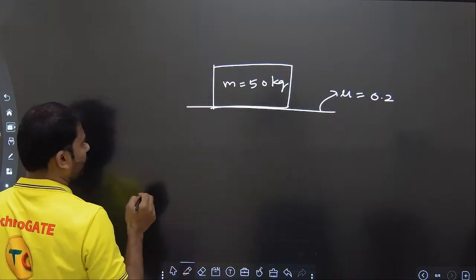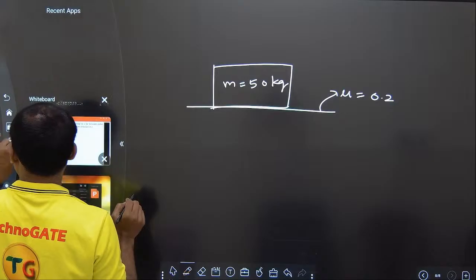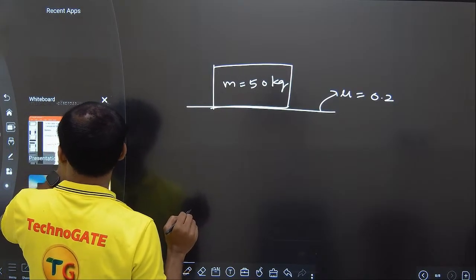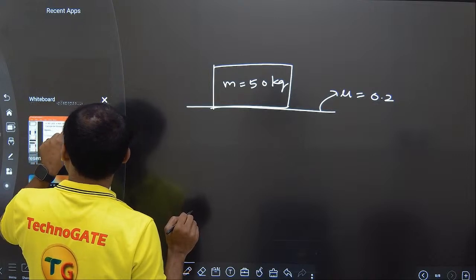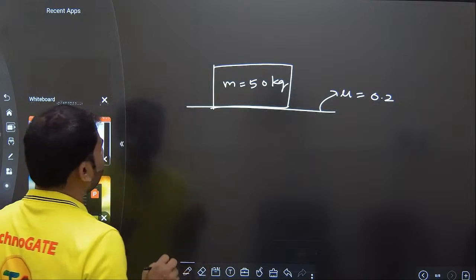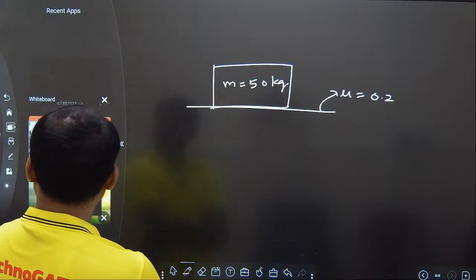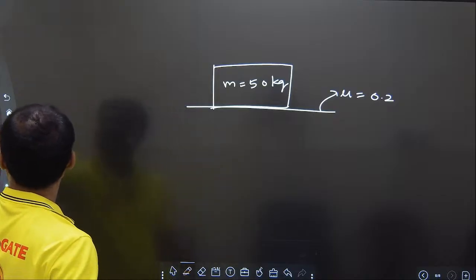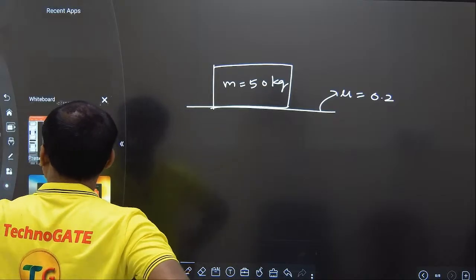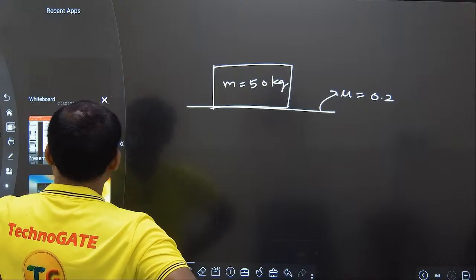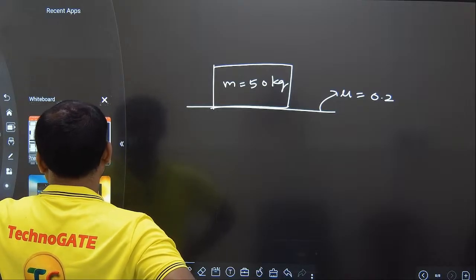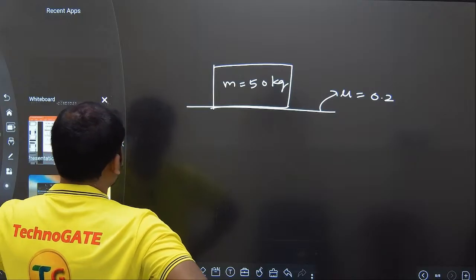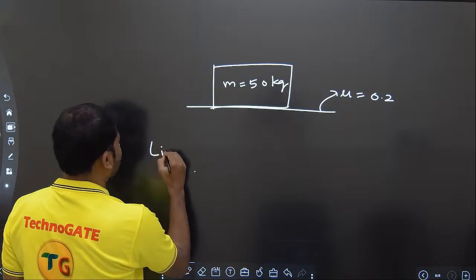So we know that a boy pulls a body of mass 50 kg resting on a flat horizontal surface. Calculate the friction force if the coefficient of friction is 0.2. He is not applying any force at all. Why is it given like this then? We need to understand that. Okay, so anyways, the limiting value of friction, let us see once.